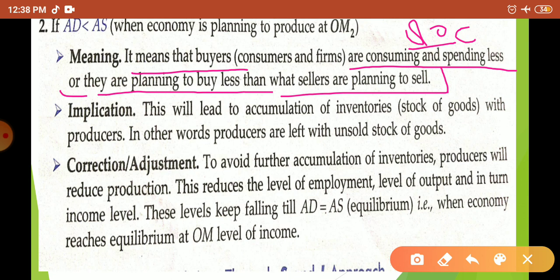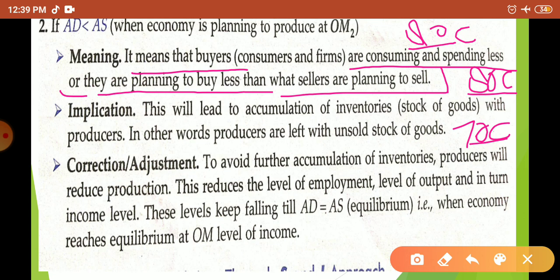At this 80 crore, the producers are planning to produce goods and services worth 80 crore, but people are planning to purchase only goods and services worth 70 crore. Why? Because they want to spend less. They want to save. They are saving this 10 crore.